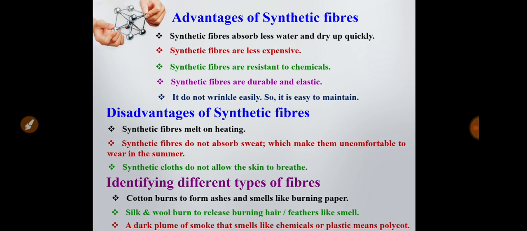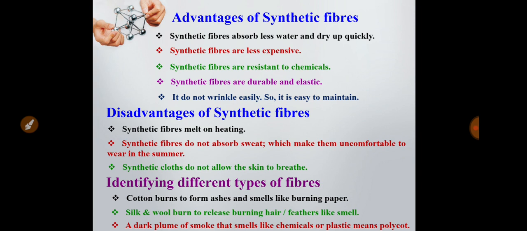And how do you identify polycot? If you burn polycot, it will form a cloudy smoke and smell like chemicals. In this way, you can identify different types of fibers.